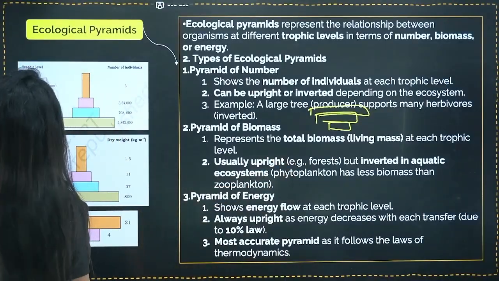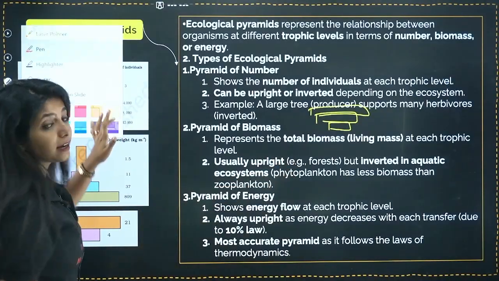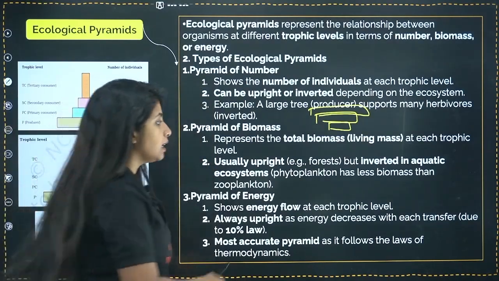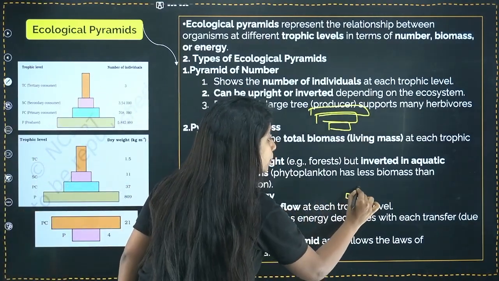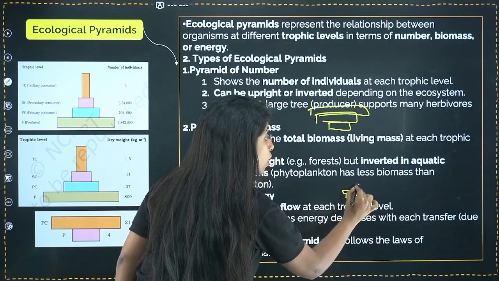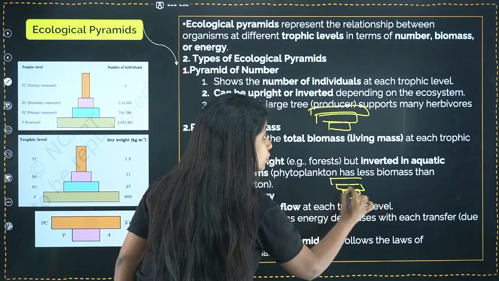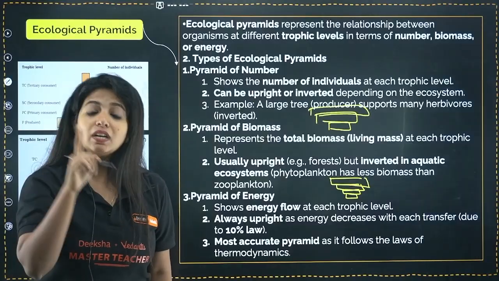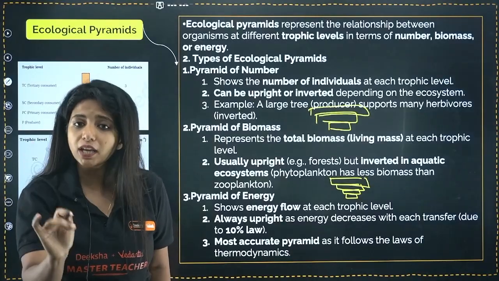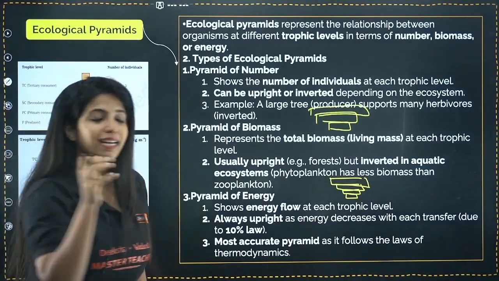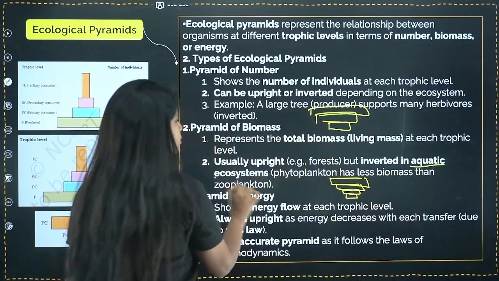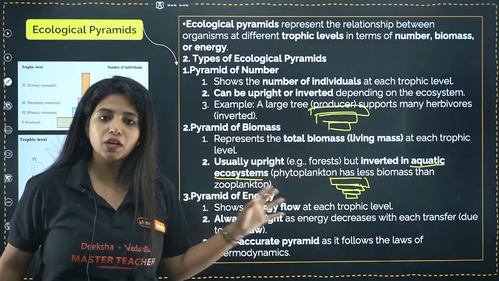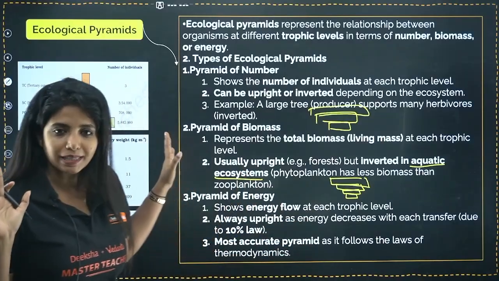For example, aquatic ecosystem. I told about phytoplanktons. Phytoplanktons are the small organisms which are there. Okay, so basically their biomass is going to be less. What about zooplanktons? A bit more. What about small fishes? Obviously more. What about large fishes? Obviously more than that. So again you get what? Inverted pyramid. So inverted pyramid of biomass is something that is very common in what? In aquatic ecosystem. In aquatic ecosystem, this is going to be very, very common. So please know the exceptions of this, and I told you pyramid of energy do not have any exceptions.